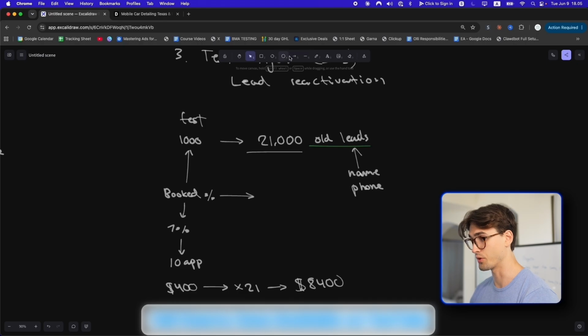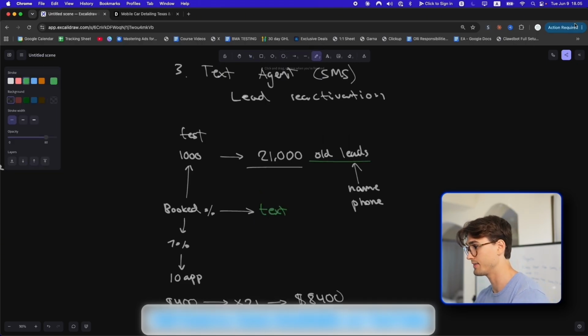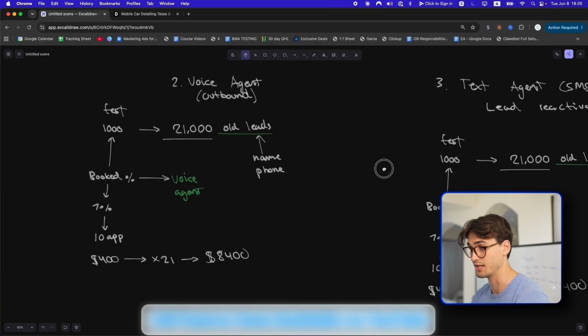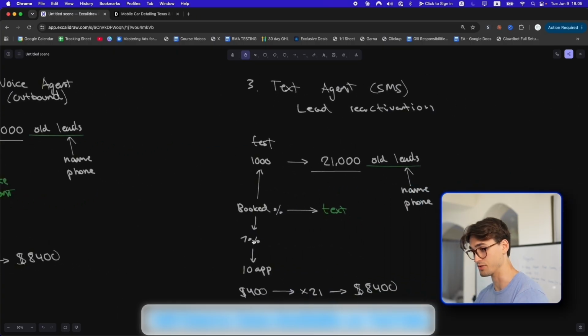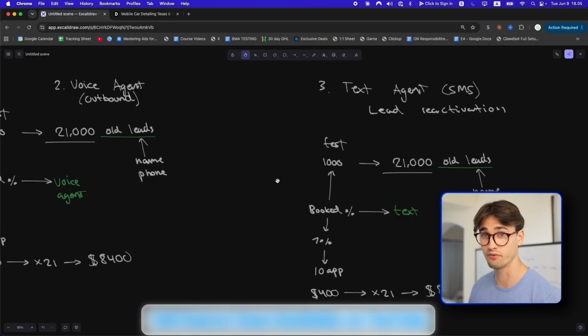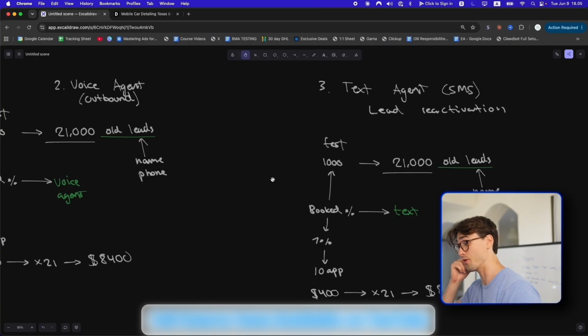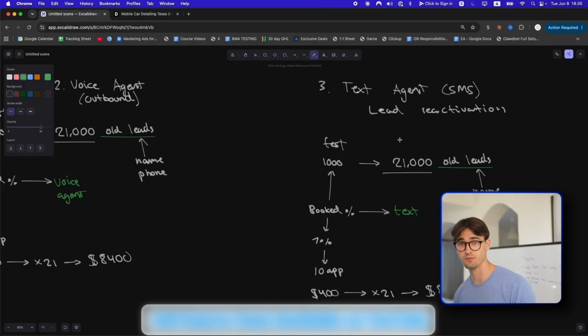And instead of booking them in through voice now, we're going to book them in through text. And we're going to be running this at the same time so the customer can even call us or text us. And my hope is that we book in at least 1% combined. So from running both a voice agent that's calling the leads and texting the agents, if we can just book in one appointment out of 100 calls, which should be more than doable, then we're making $8,400 from this deal alone. That's the power of performance-based, if it actually works.